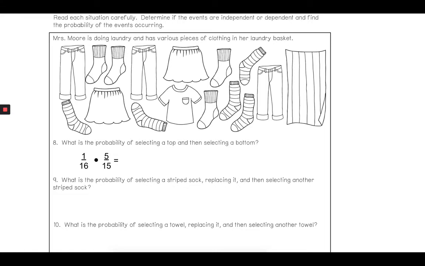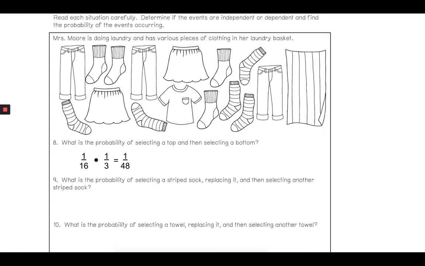Now, going through this, I would actually like to reduce it before I move on, just to make my life a little bit easier. 5/15 can reduce. 5 divided by 5 is 1, and 15 divided by 5 is 3. So I'm going to change that to 1/3. Then I can go ahead and multiply. 1 times 1 is 1. 16 times 3 is going to give me 48. So I have a 1 in 48 chance of choosing a top and a bottom randomly from that laundry basket.